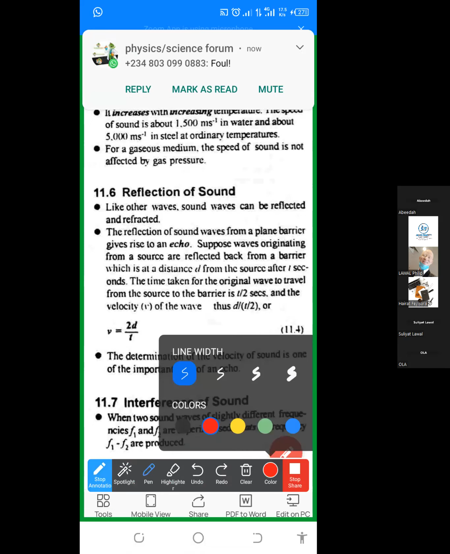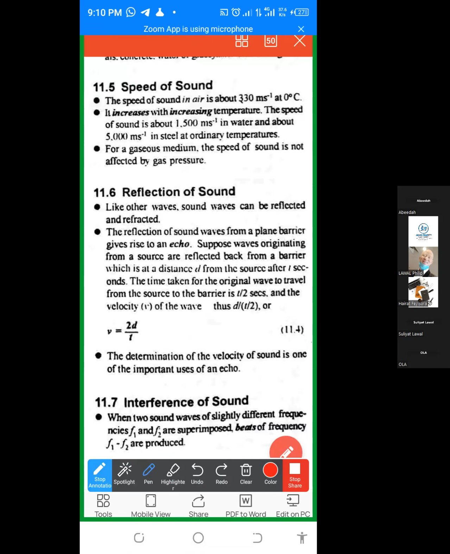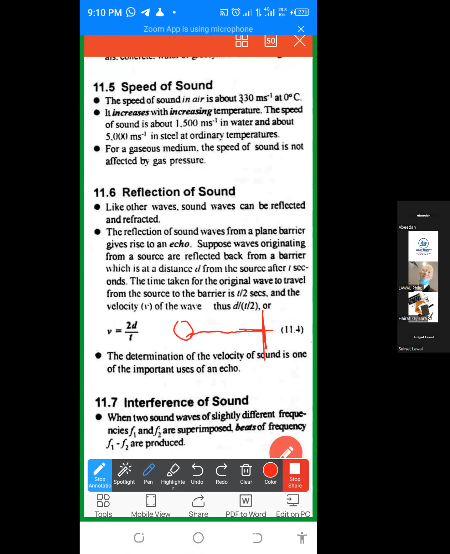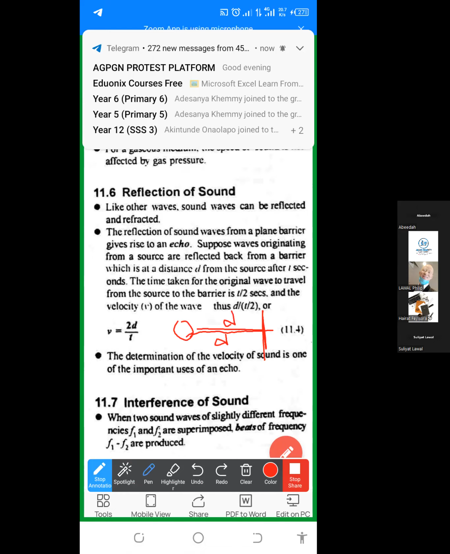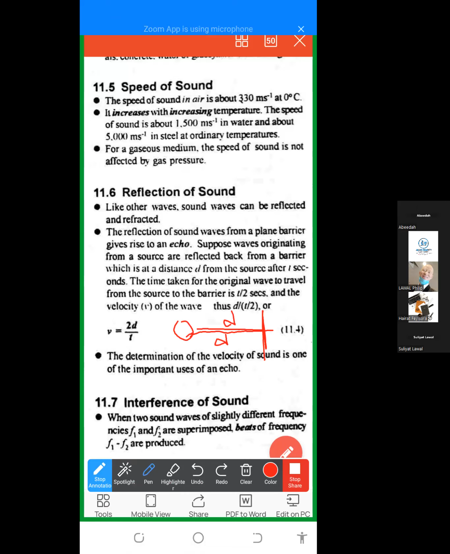When you have a distance, let's say a human being is standing like this, there is a wall standing like this. When you produce a sound from here, it travels to the wall and is reflected back. So the distance is D here, and then the same distance D, because it will first go and then it will come back. So that is why you have 2D. Total distance covered over time taken, the same way you learned it under motion.